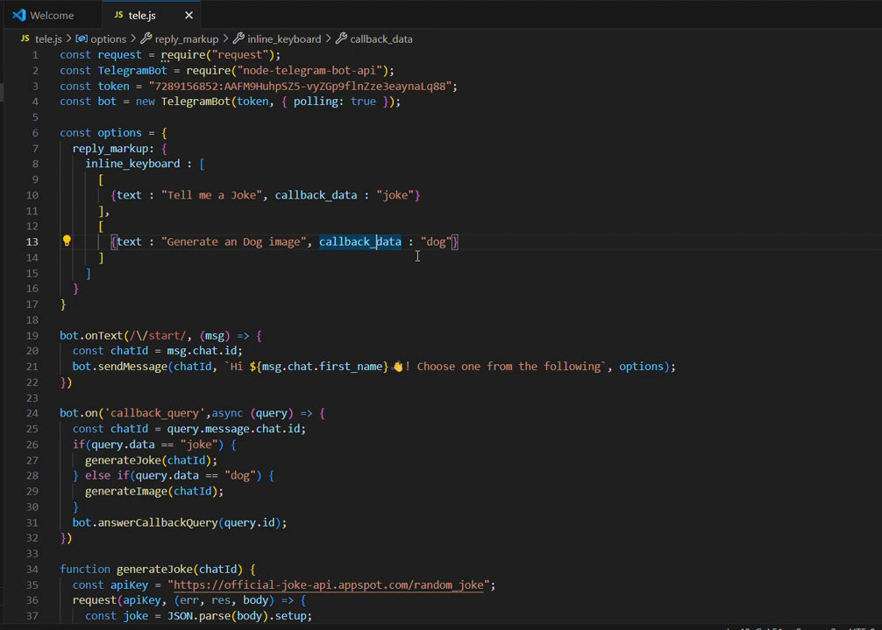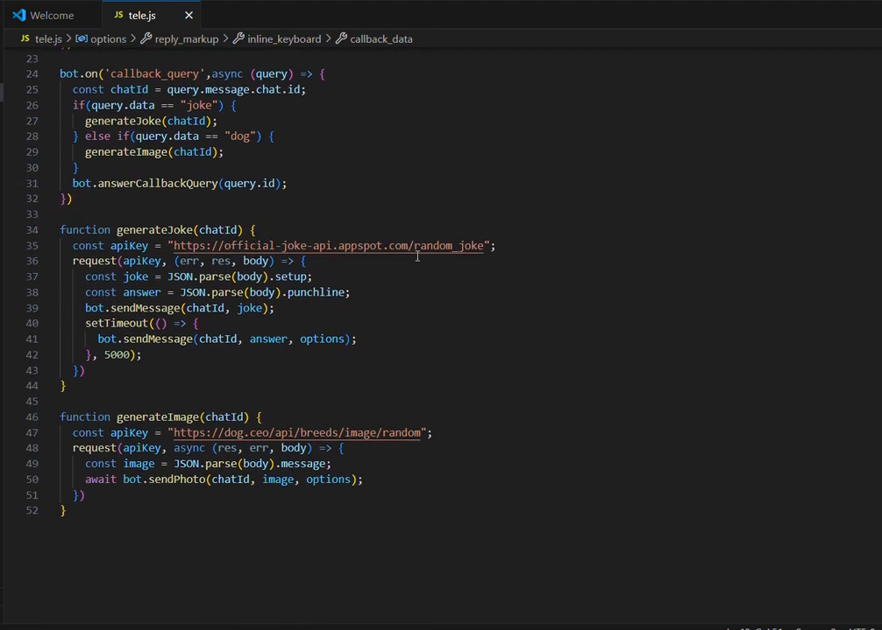Error handling. Add checks for API errors. Security. Hide sensitive information using environment variables. Code structure. Use a modern library for HTTP requests and modular code for scalability.